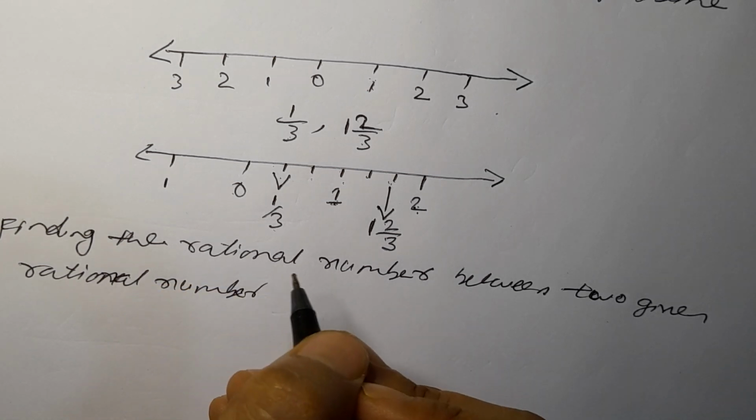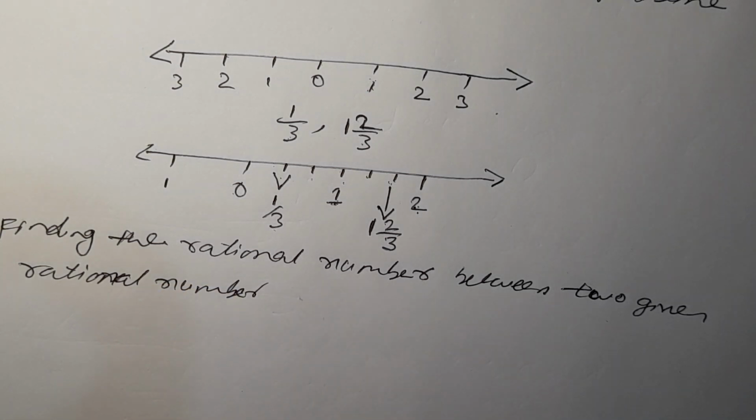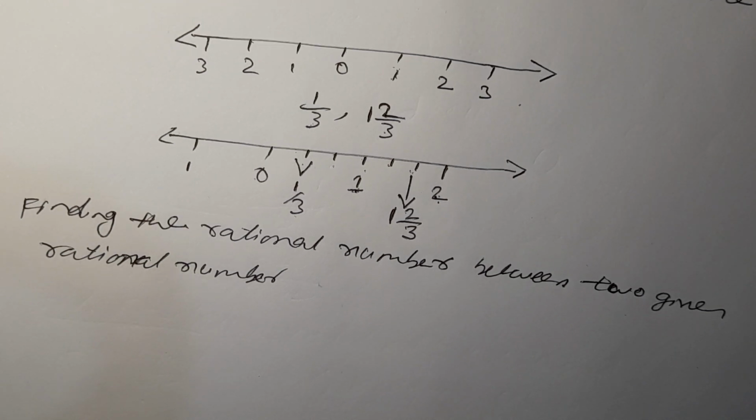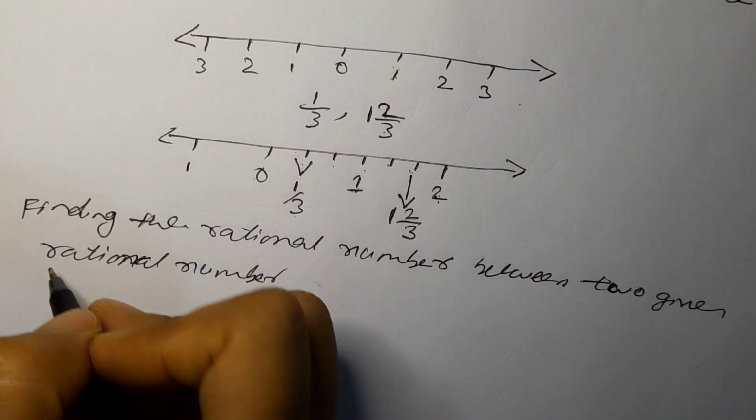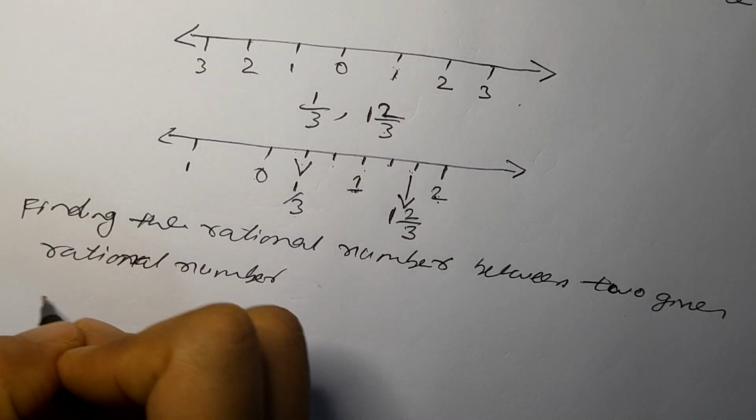There will be 2 rational numbers given. From those 2 rational numbers, we have to find a rational number. So finding the rational numbers between 2 rational numbers. So there will be method 1.